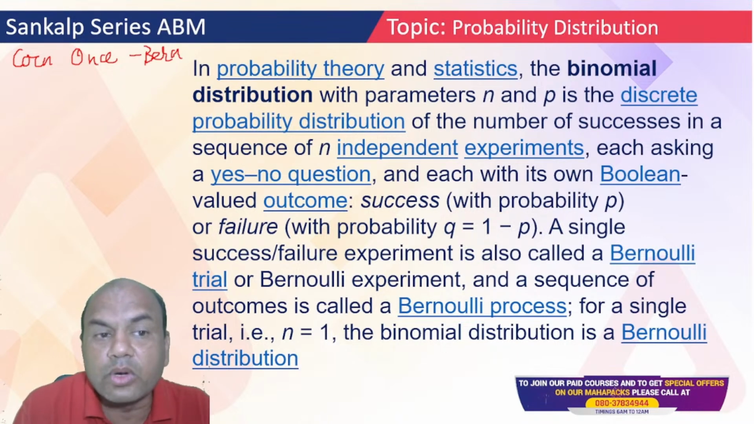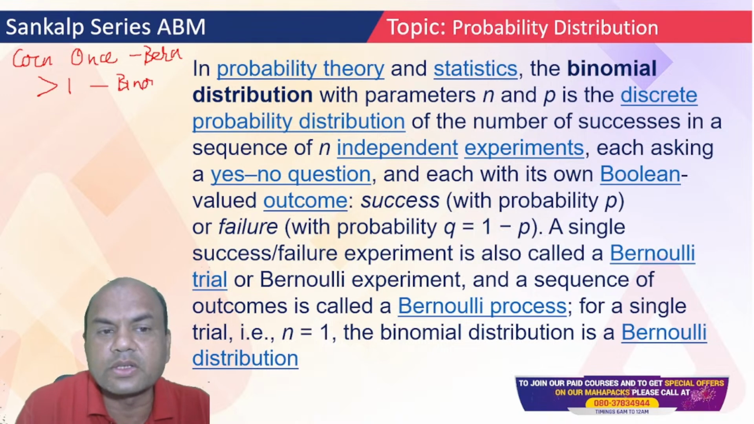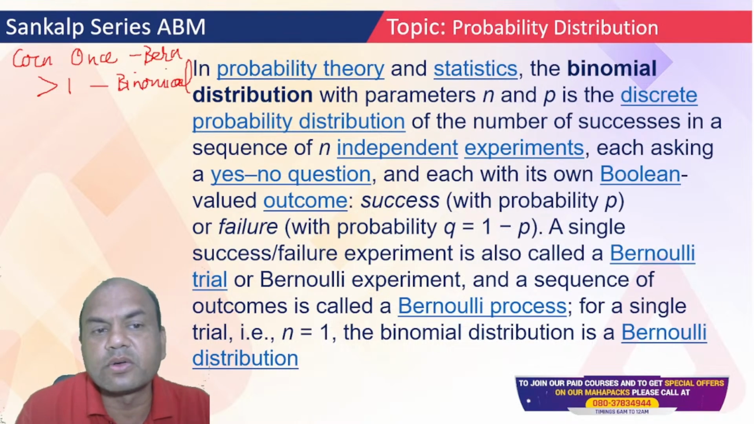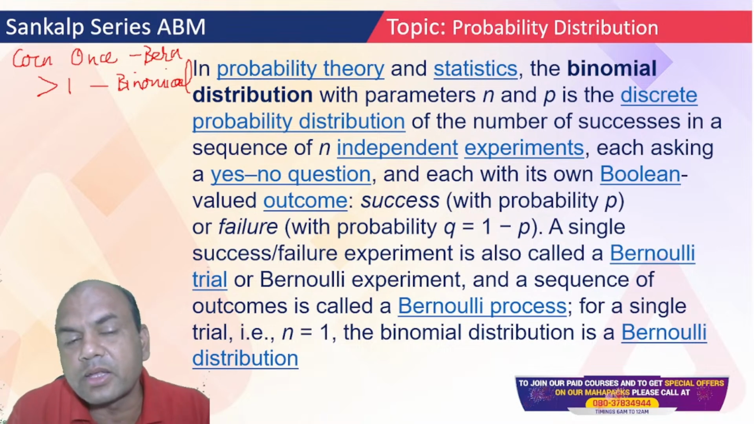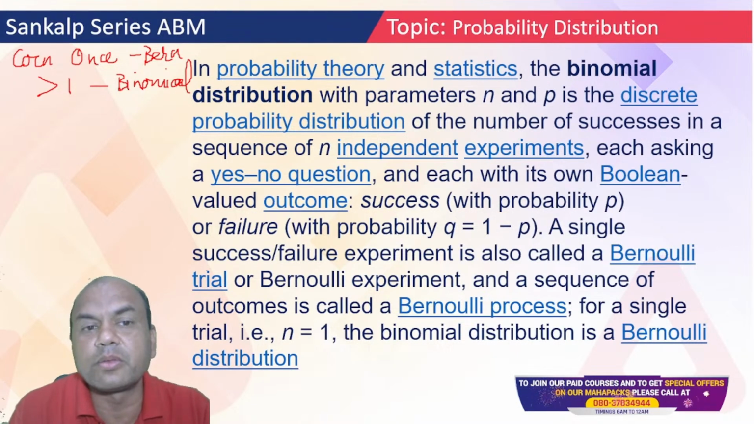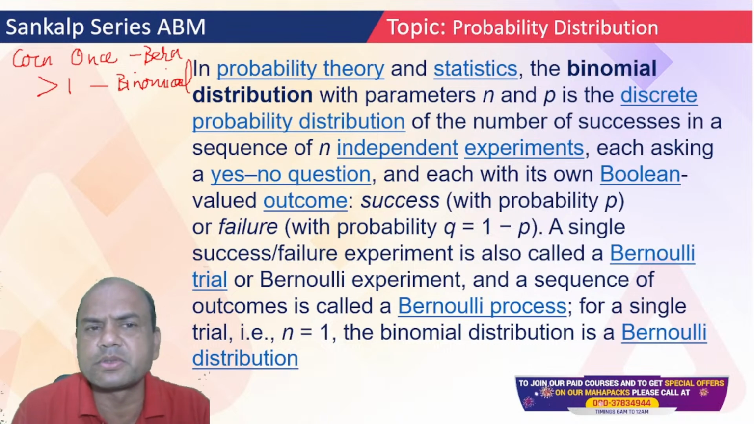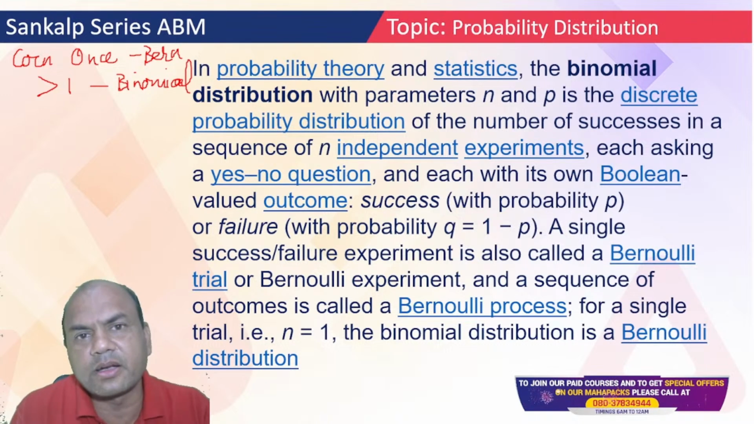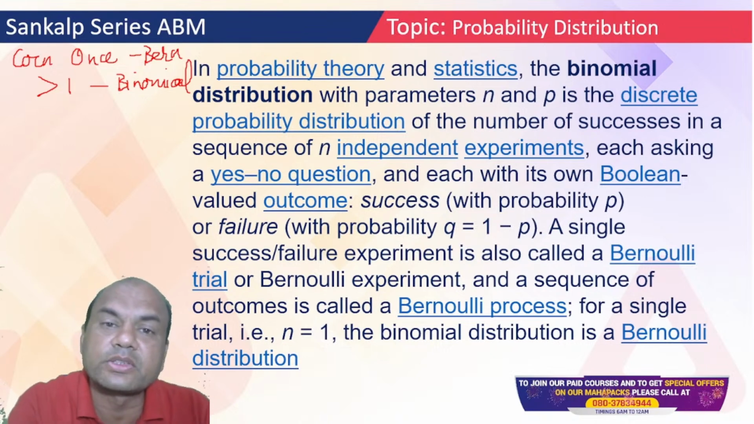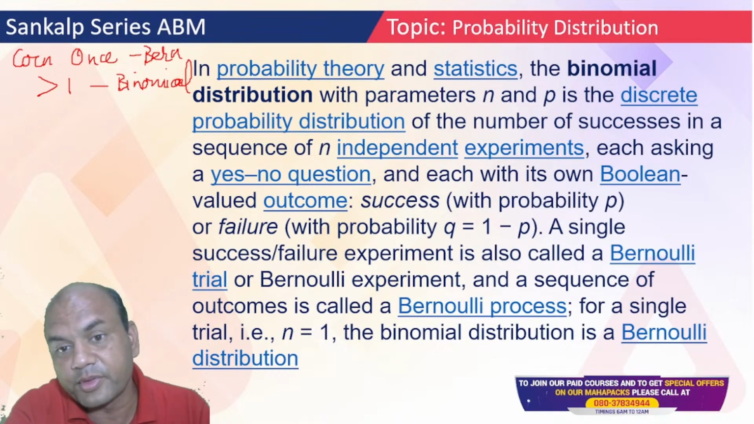When I toss it more than once, greater than 1, then it becomes binomial. So basically the logic over here is, if I go on repeating the Bernoulli distribution for n number of times, I'll get binomial. So that is the basic logic. Remember that much only. Each trial is independent in binomial because each trial is Bernoulli. Each trial has its own head or tail, right?